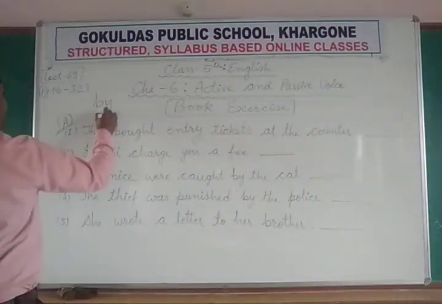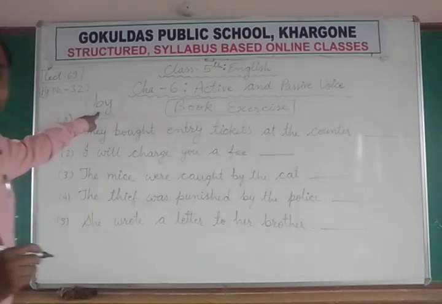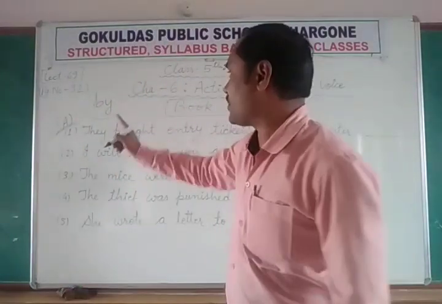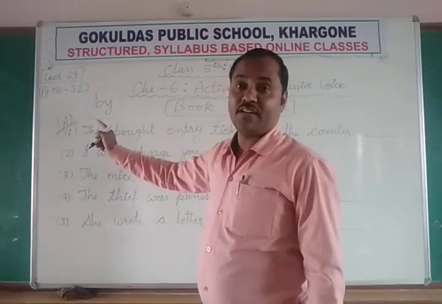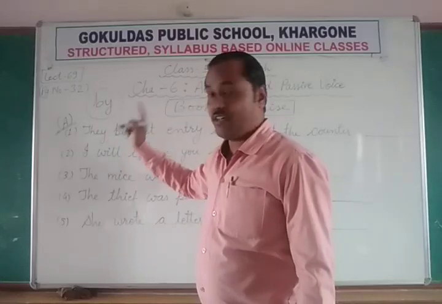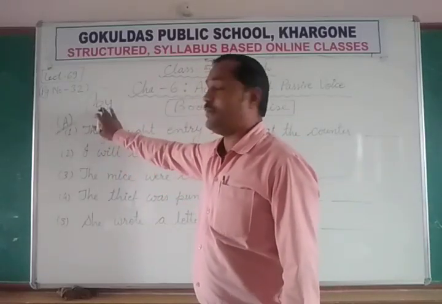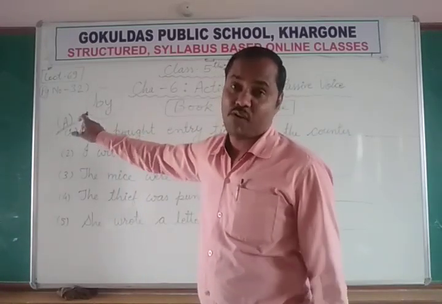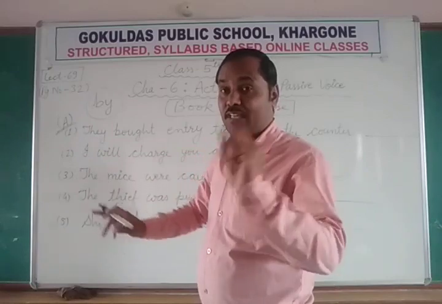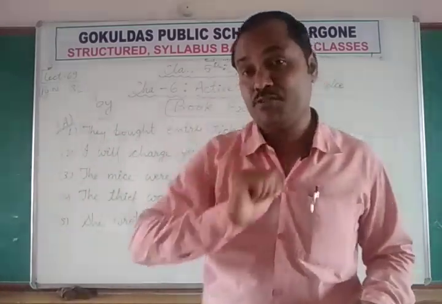A very easy way to identify this: in maximum passive voice sentences we find the preposition by. We always find by him, by Mohan, by my father, by the dog, by anybody. So if any action is done by anybody, it is very easy to identify the passive voice. And one more thing, in passive voice the third form of the verb is always used.